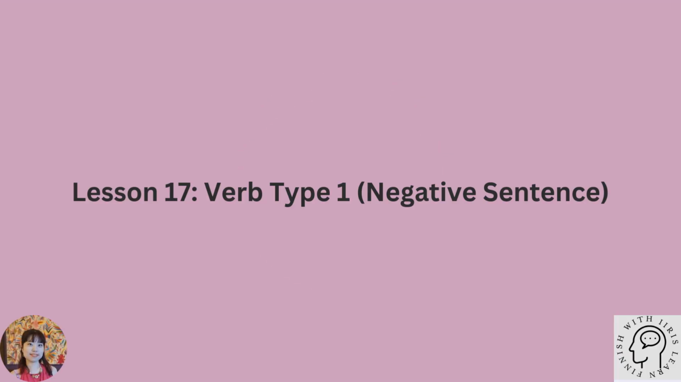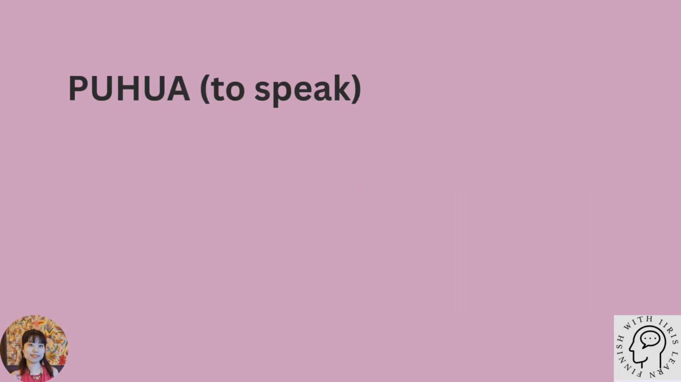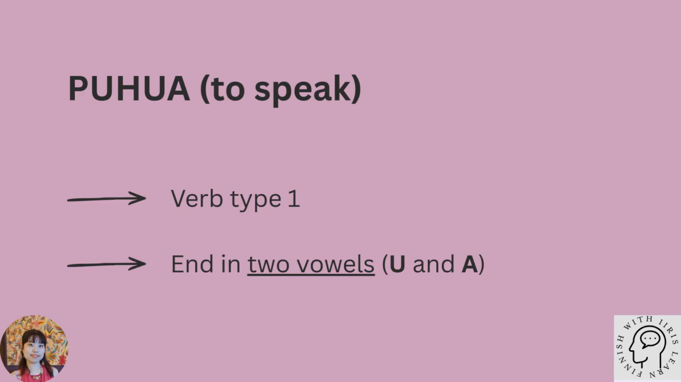Today we are going to learn how to form the negative sentences in verb type 1. Let's get started. Let's start with the verb puhua, which means to speak. As we learned in lesson 16, puhua is a verb type 1 verb because the infinitive ends in two vowels.